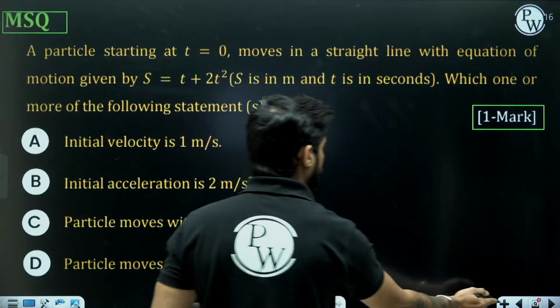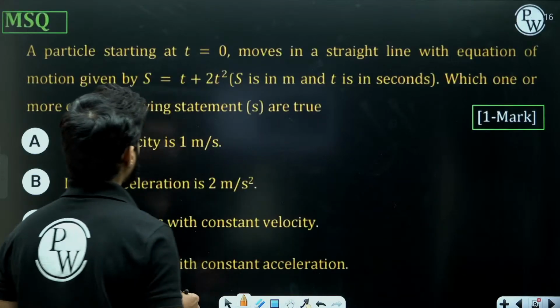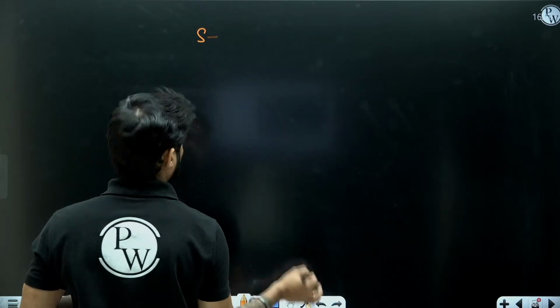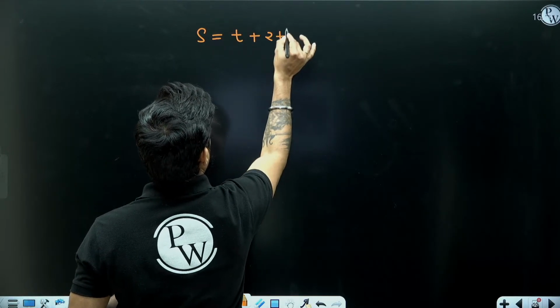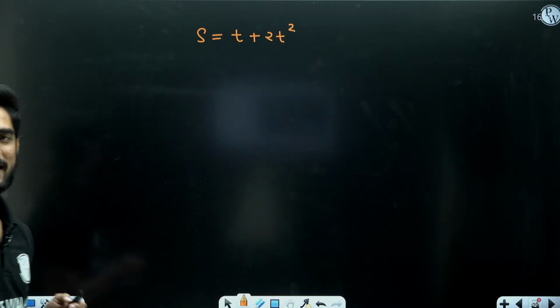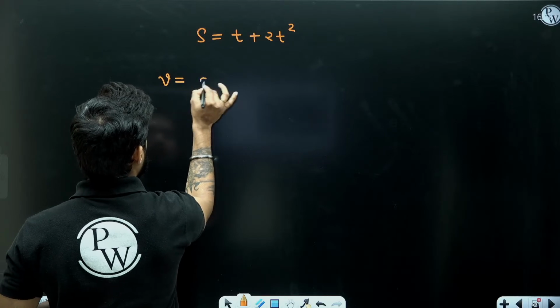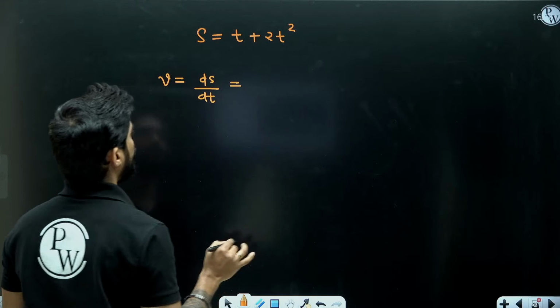So we have the equation of s equals t plus 2t square. So how do we get the velocity and acceleration from here? You guys remember, right? v is equal to instantaneous velocity, v is equal to ds by dt.